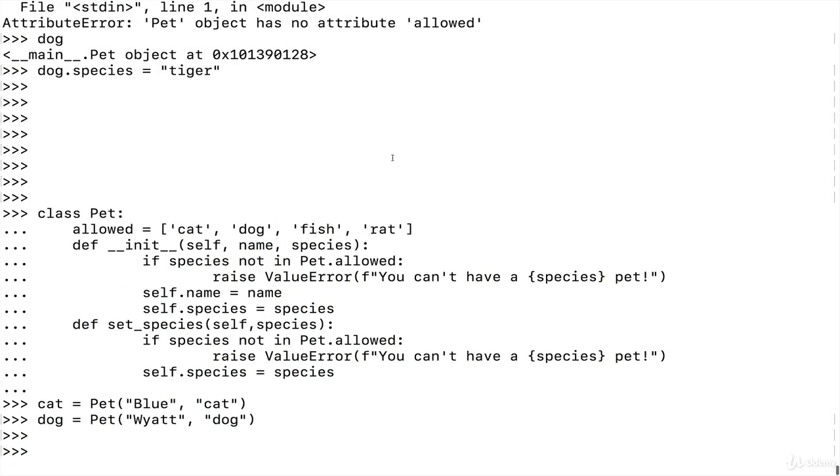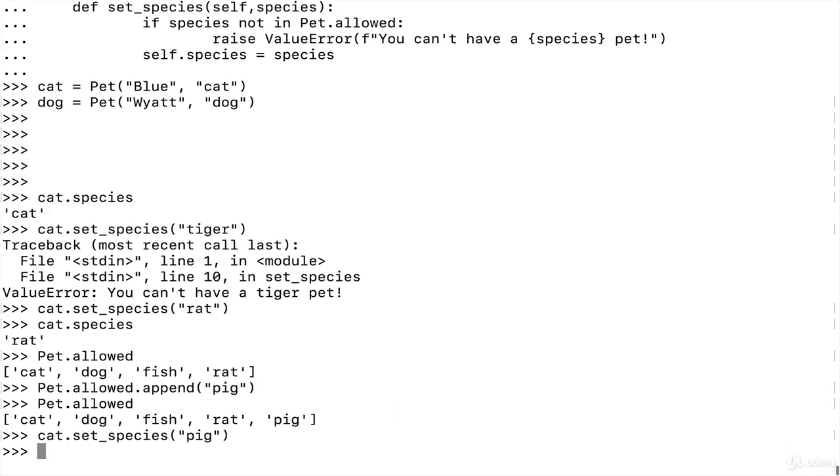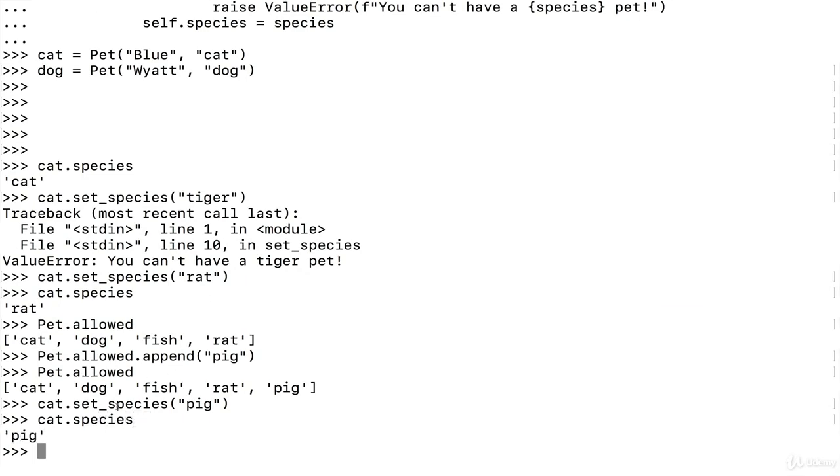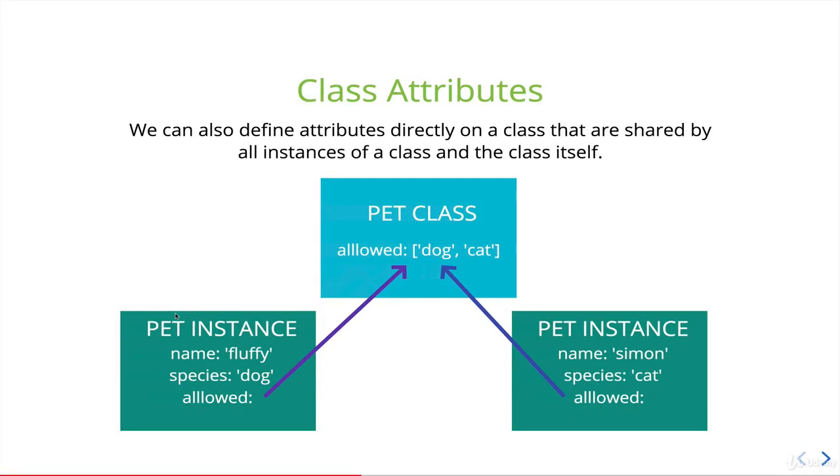Because we set allowed as a class attribute, when I updated it, all of our pet instances, the individual objects, know that pet.allowed is now one thing longer, it contains pig. And so now I can set cat.species to be pig, which makes absolutely no sense, but cat is now a pig. So here's a little diagram I threw together. It's kind of messy, but it shows what's happening.